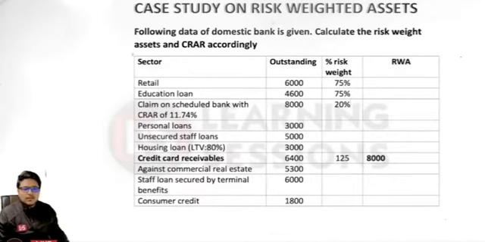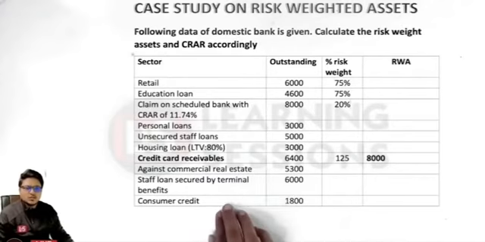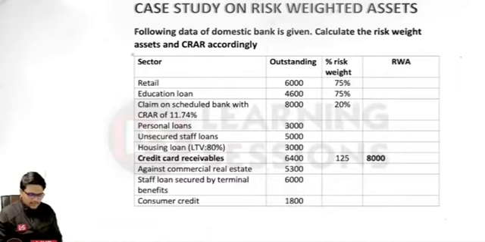And further, let me tell you, whether it is a case of the personal loan, the credit card or the consumer credit, it is 125%. So again, it is 125% in the case of the personal loan. Further, in the case of the consumer credit also, it is 125% again. And in the case of the unsecured staff loans, it is 75%. The risk weightage is 75%.